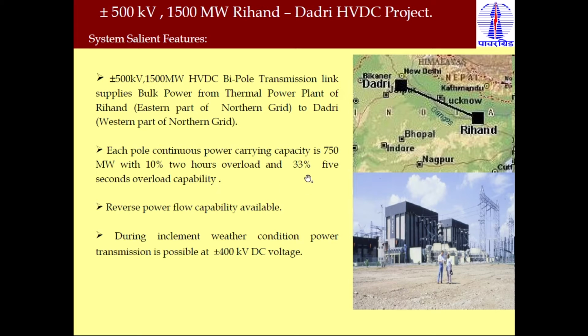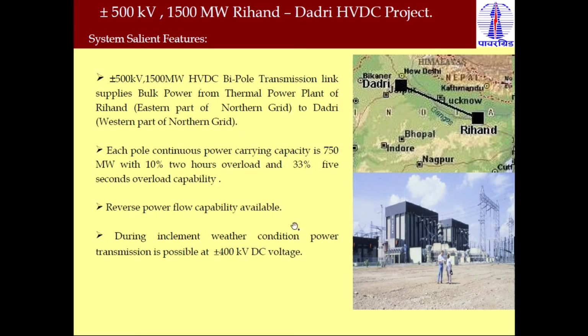In the same way, they can also transmit power with 33% overload capacity, but only for 5 seconds. This overload capacity is required only in emergency situations, not in normal times, but they can transmit power more than the rated capacity. So based on that, it is designed so that they can operate properly at more than 1500 megawatts in emergency situations.